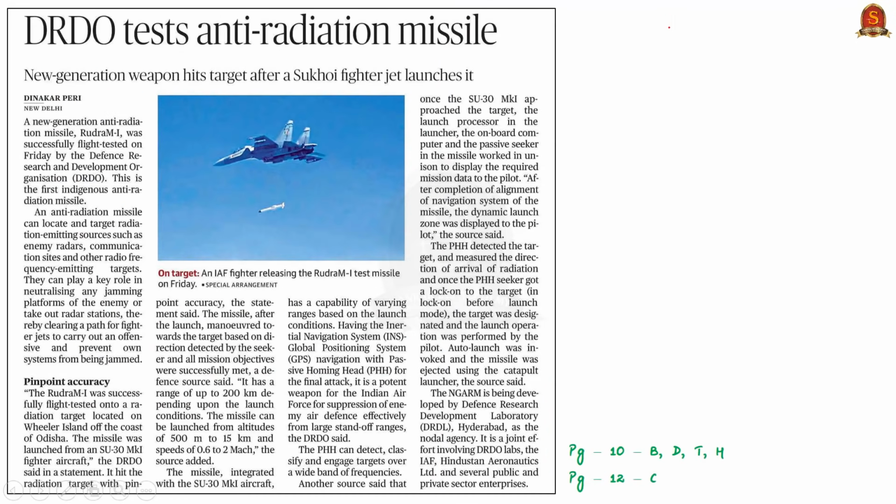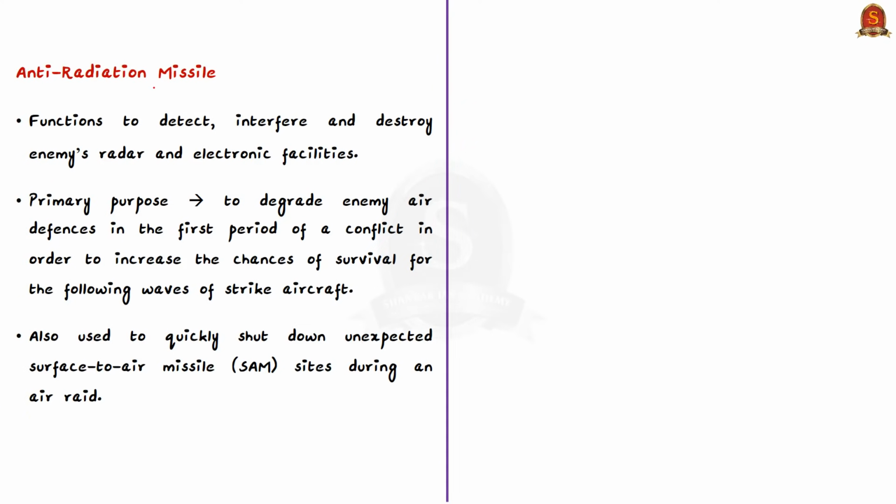Let us move on to the next news article. This news article discusses the first indigenous anti-radiation missile that has been developed by DRDO. It is called Rudra M1. So in this context, let us have a brief understanding about anti-radiation missiles, and then let us look in brief about Rudra M1. Know that an anti-radiation missile is a kind of powerful weapon with the functions of detecting, interference and destroying, which can attack and destroy enemies' radar and electronic facilities.